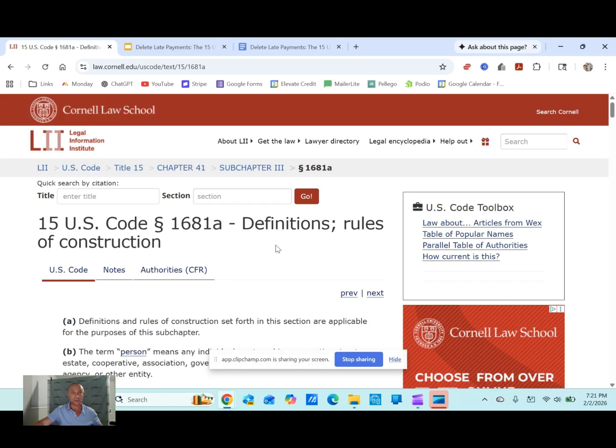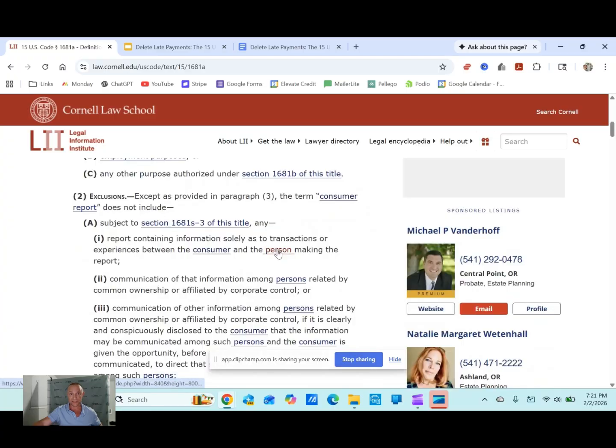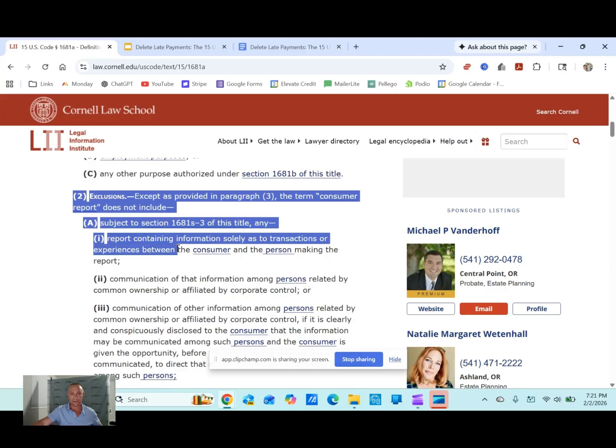And now we're in 15 USC 1681a, the definition section. We're going to go down to 2(A)(i), the exclusion section. This is a very important section of the consumer law. This is where late payments are illegal. Check this out. Here's some game. 2(A)(i).